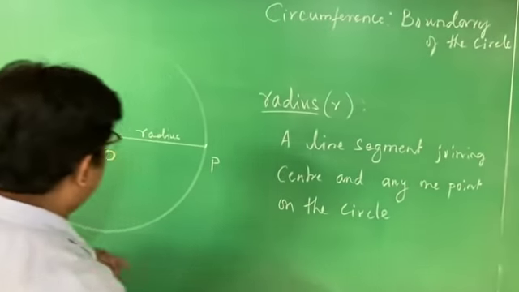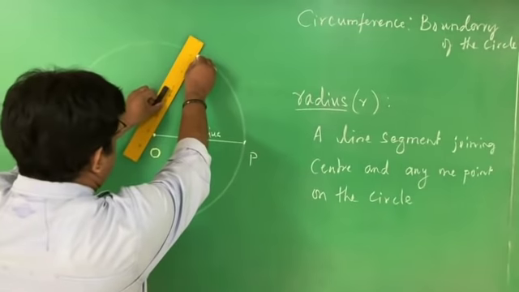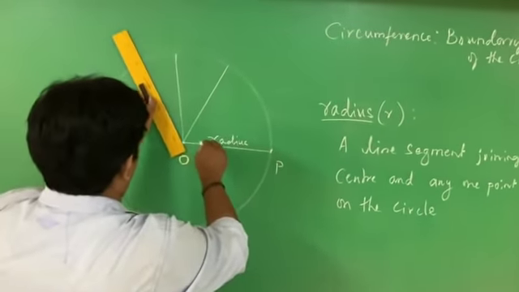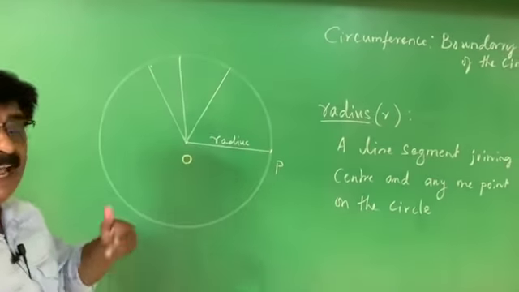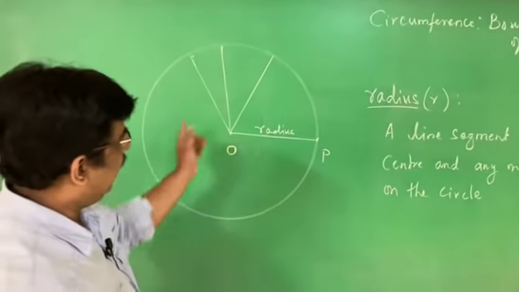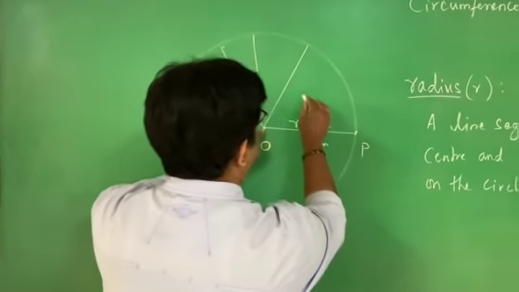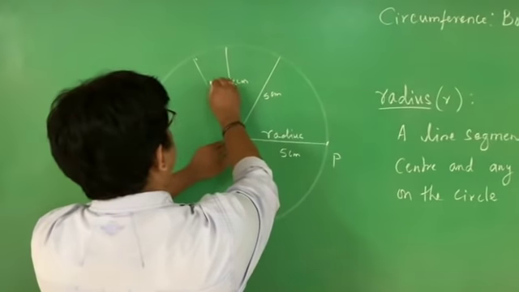The next is, when you go on making a number of radii, when I go on writing the radius like this, what happens? I get a number of radii. For example, if this is 5 centimeter, then this is also 5 centimeter, this is also 5 centimeter, this is also 5 centimeter.